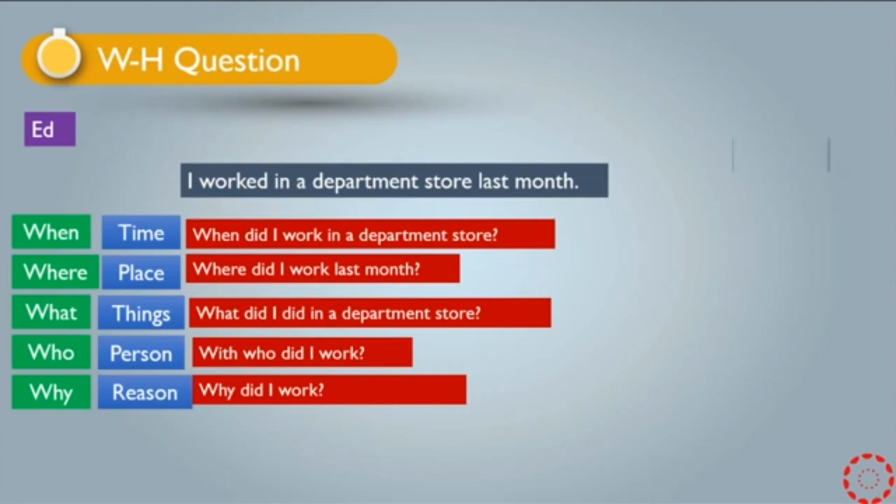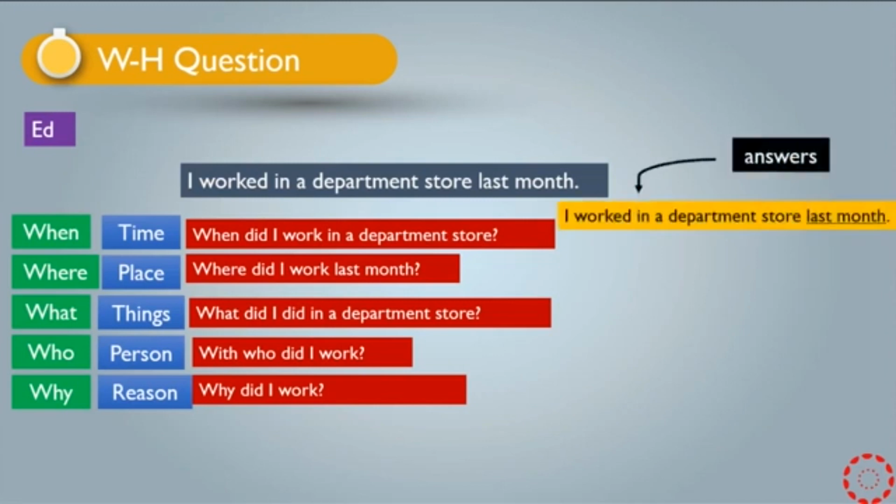Let's see the answers. I worked in a department store last month. Why did I underline last month? Because I'm talking about time. Where did I work last month? I worked in a department store last month. Why did I underline department store here? Because I am talking about a place, or someone is asking about the place: where did I work? I worked in a department store. Department store here is a place.